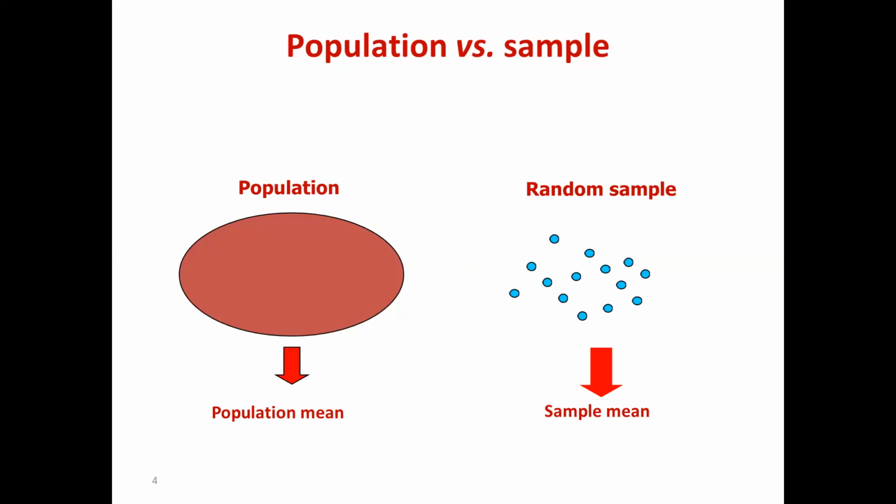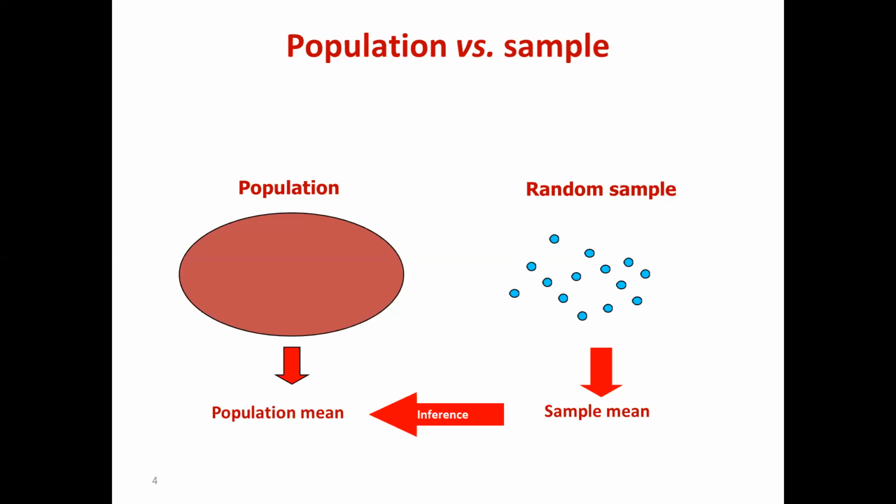Whatever hemoglobin concentration we get from our sample, we call it the sample mean, and from the sample mean we infer the population mean. Let me give another very simple example. If you want to estimate the hemoglobin concentration of a person, there are two ways.